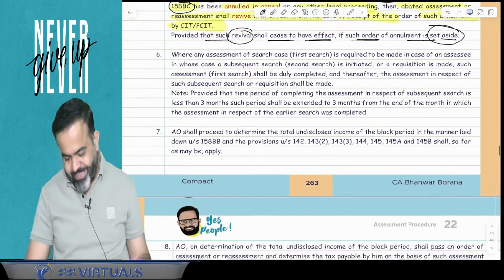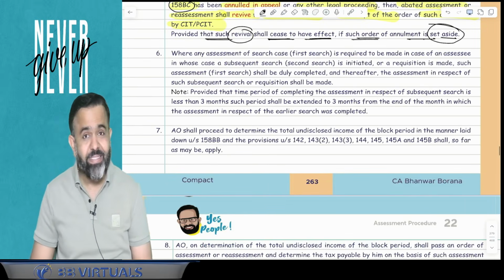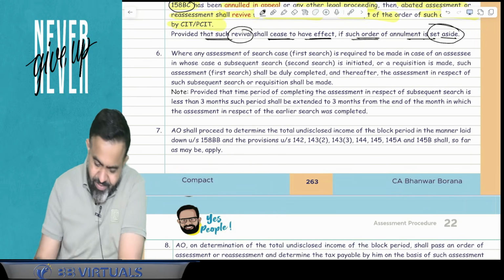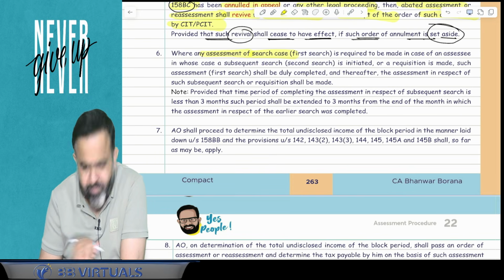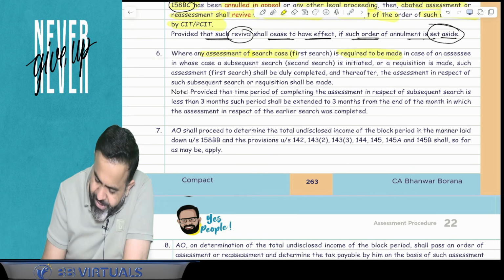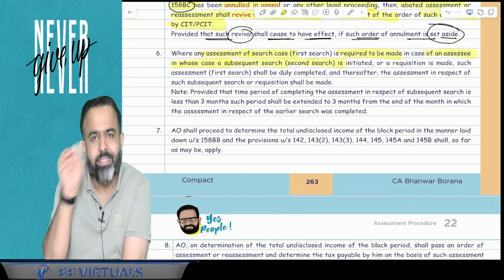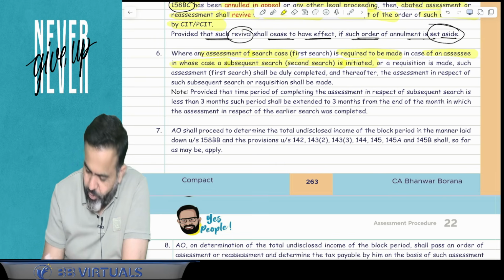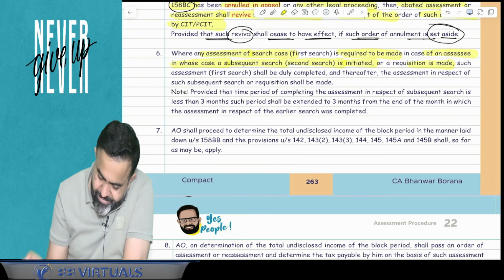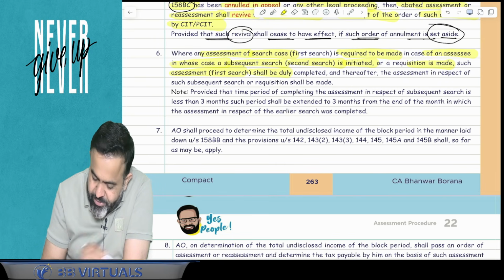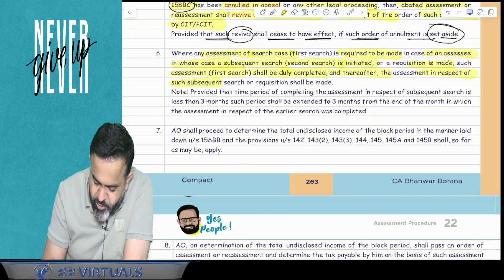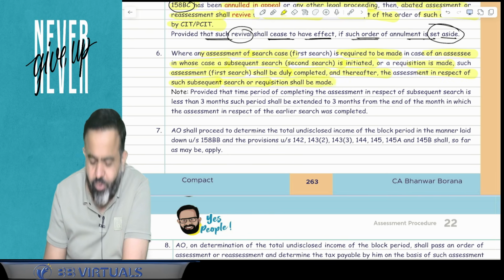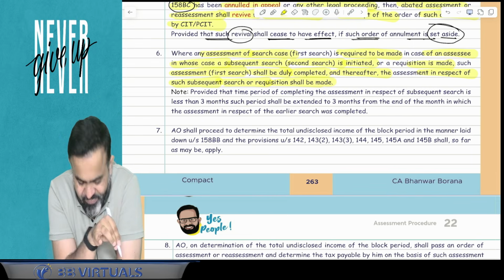Done. Now point number 6 is interesting. Try to understand what point number 6 says. Point number 6 says that where any assessment of a search case, that is the first search, is required to be made in case of an assessee, in whose case a subsequent search, that is the second search, is initiated or requisition is made, such assessment, that is of the first search, shall be duly completed, and thereafter the assessment in respect of such subsequent search or requisition shall be made.